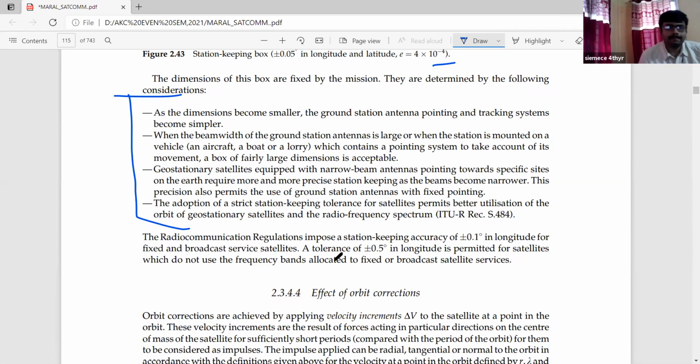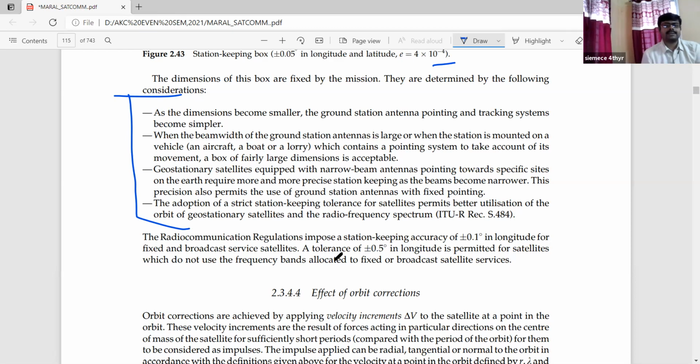Point number 2, when the beam width of the ground station antennas is large, or when the station is mounted on a vehicle, obviously with motion, such as an aircraft, a boat or a lorry, which contains a pointing system to take account of the movement, a box of fairly large dimension is acceptable. You have already observed that in satellite communication, some mounted stations are there. They are talking about this kind of station mechanism.